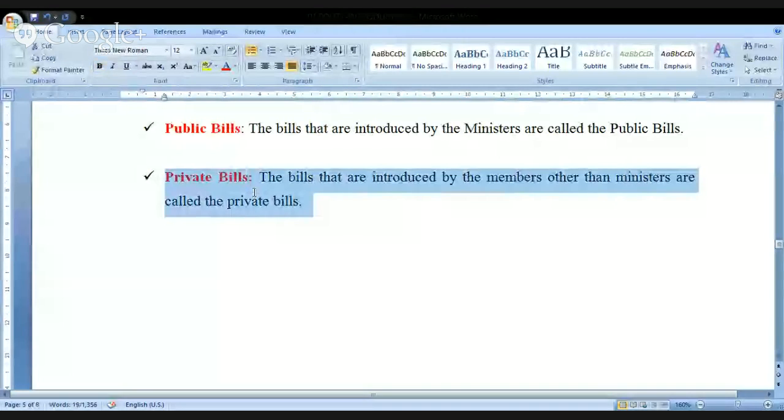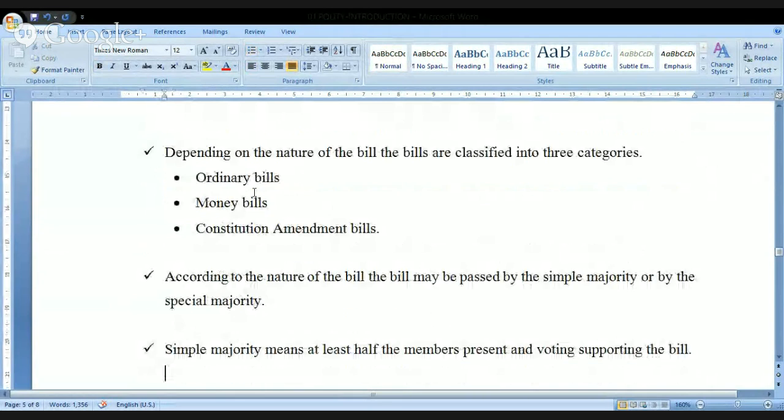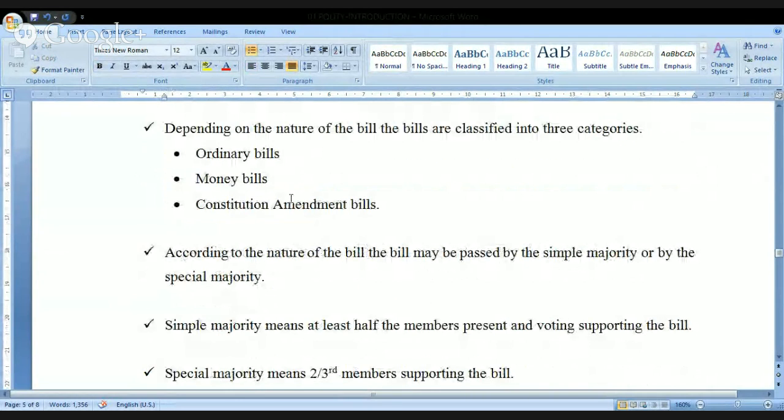Now, again, let me come back to the document. Now look at this. Private bills are those bills that are introduced by the members other than the ministers, and they are called the private bills. Okay. Now, I'm going to the next point. Look at this. We have already seen that, depending on who is introducing the bill, the bills are of two categories. One is the private bill, second one is the public bill.